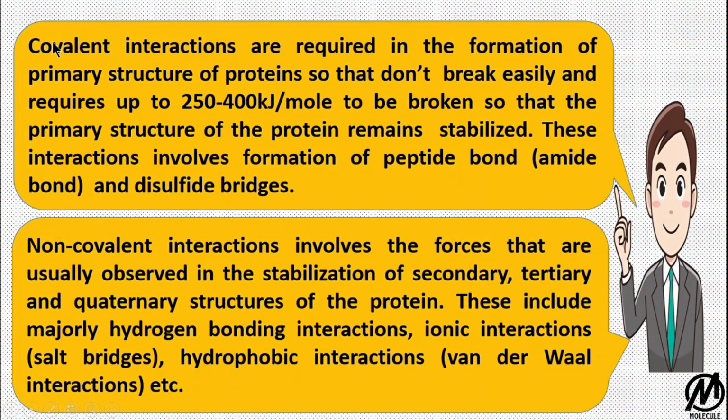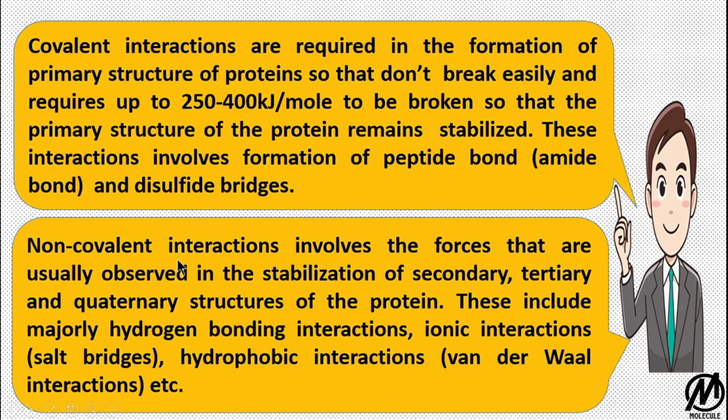So to begin with, covalent interactions are required in the formation of the primary structure of proteins so that they don't break easily, and it requires approximately 250 to 400 kilojoules per mole to break them, so that the primary structure of the protein remains stabilized. These interactions involve the formation of peptide bonds and also disulfide bridges.